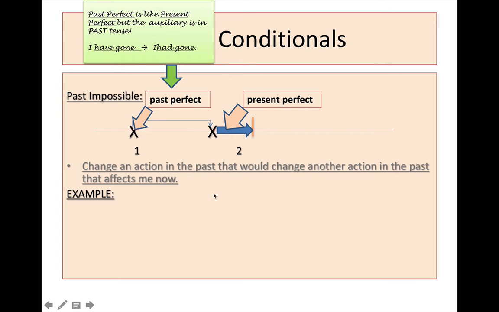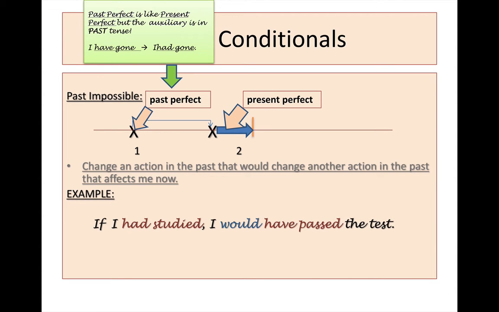Okay? So here's some examples. If I had studied, I would have passed the test. Means that si j'avais étudié, j'aurais passé l'examen. Okay, so would talks about the intention, 100% intention.